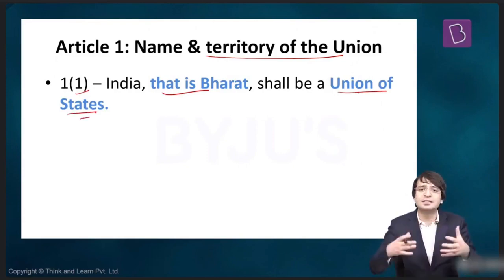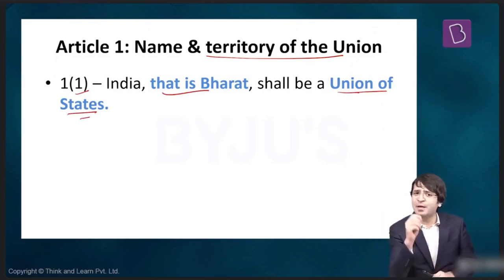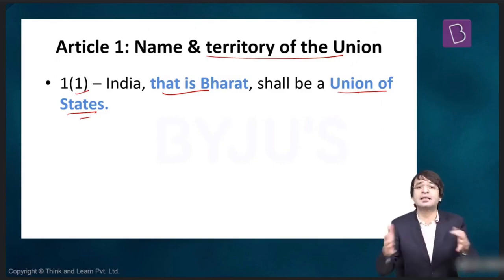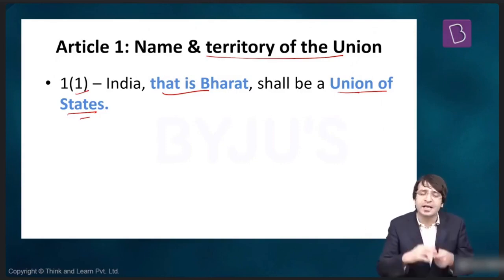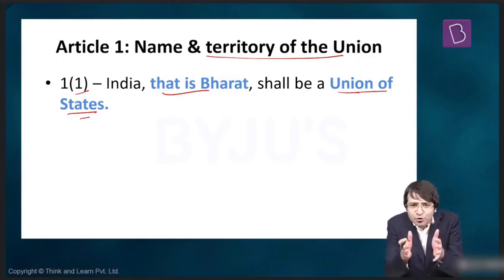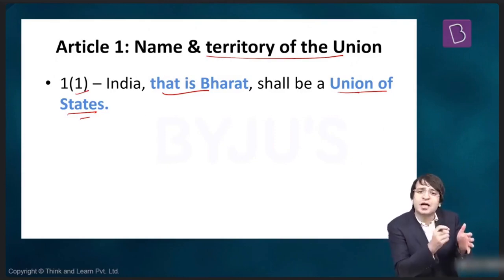First, let's look at what is this India, that is Bharat, which basically means that we have a dual name for this country. The name of this country is India as well as Bharat. That is what we call India, that is Bharat. But why both these names? When the Constituent Assembly was set up, and what is this Constituent Assembly? A body which is tasked to draft the Constitution of India.